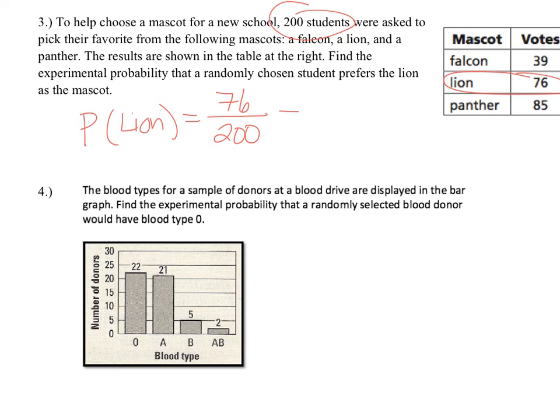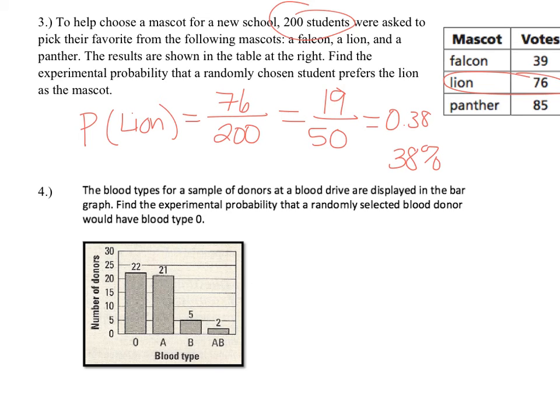You can leave it like that, or you can reduce it by 4. 76 divided by 4 is 19. 200 divided by 4 is 50. If you prefer the decimal, it's 0.38. Or as a percent, 38% of those polled chose lion.